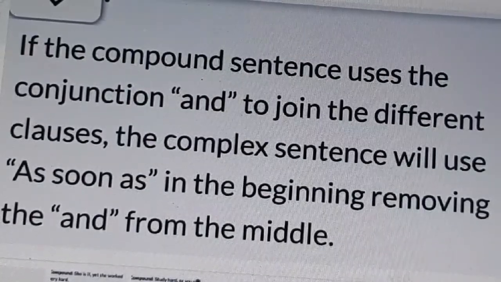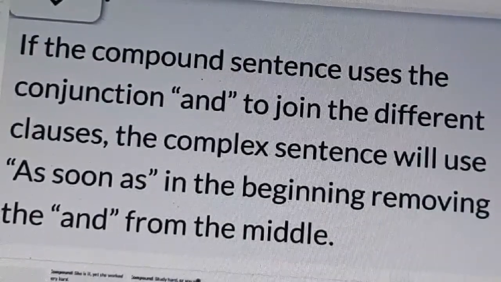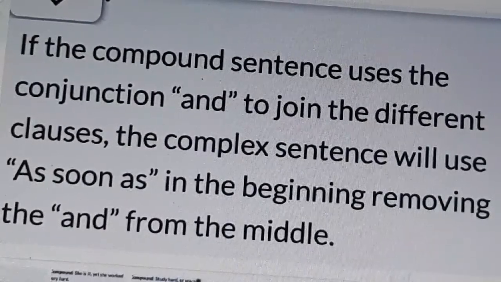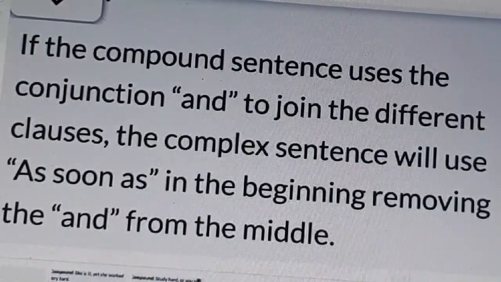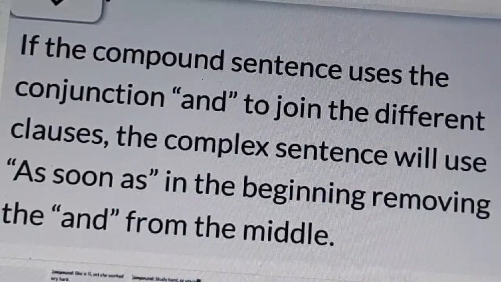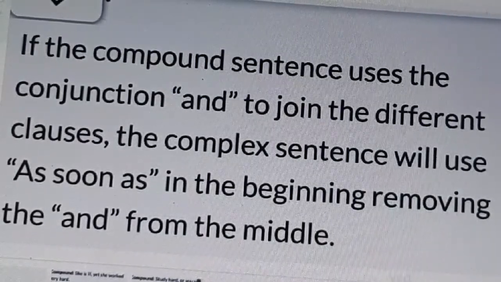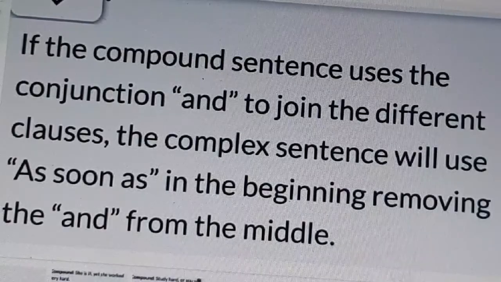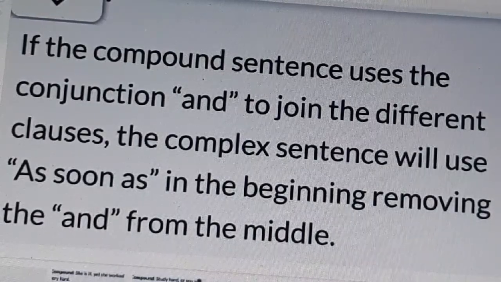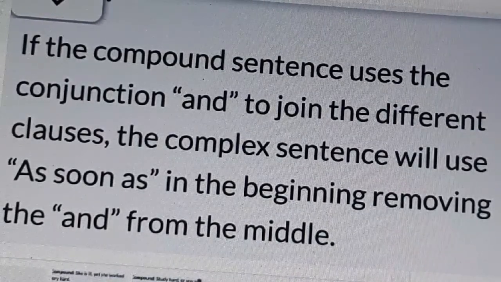Next rule: if the compound sentence uses the conjunction and to join the different clauses, the complex sentence will use as soon as in the beginning, removing the and from the middle of the compound sentence.